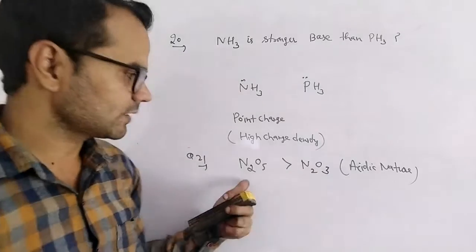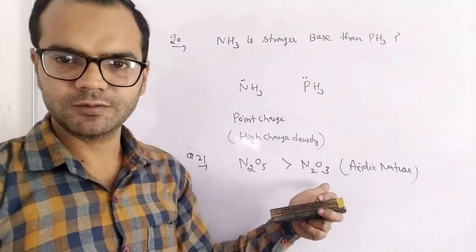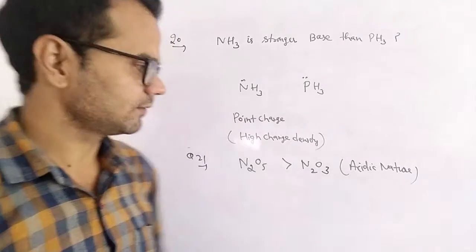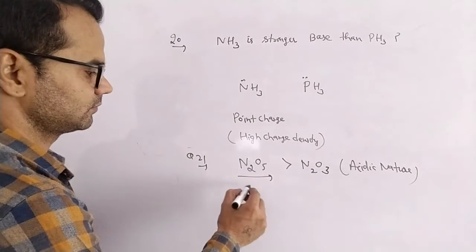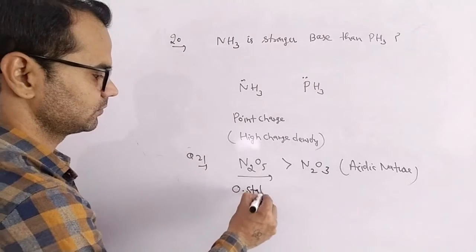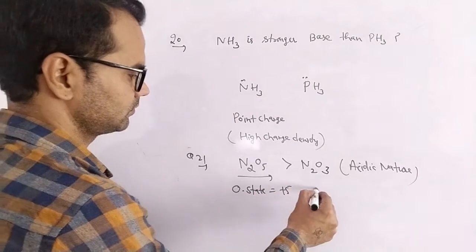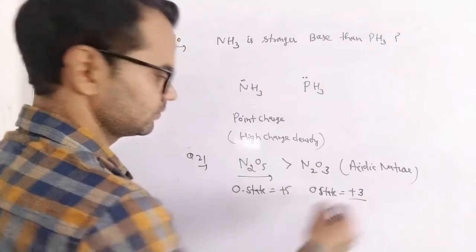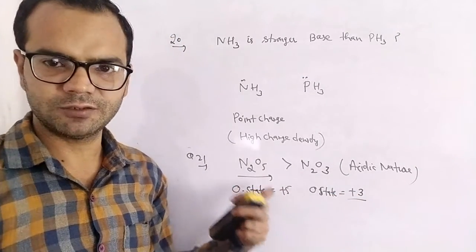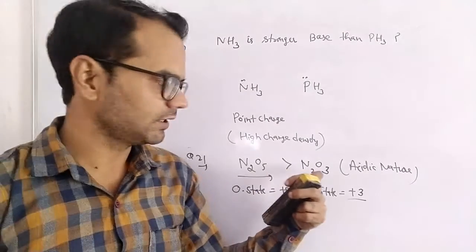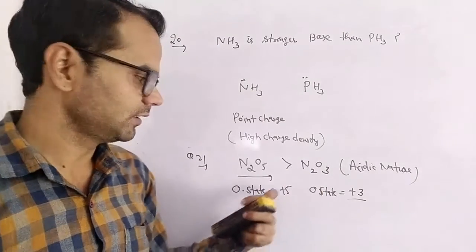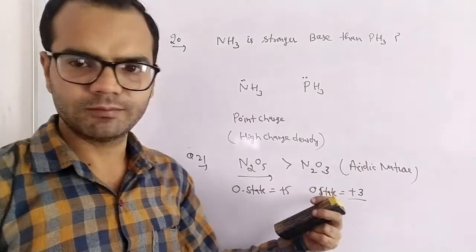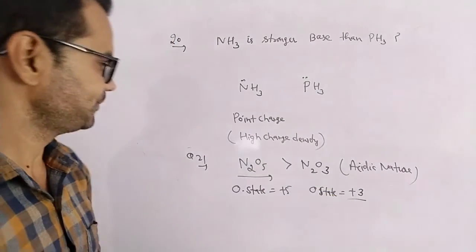Why is pentaoxide more acidic than trioxide? We have discussed that the higher the oxidation state, the higher the acidity. So in pentaoxide, the charge on nitrogen is +5 and in trioxide the charge is +3. The higher the oxidation state, the higher the acidity. So pentaoxide is more acidic. Next question is,